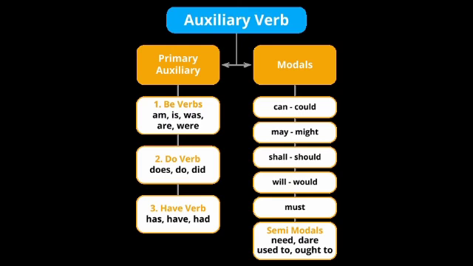So the list of auxiliary verbs: is, am, are, was, were, have, has, had, do, does, did, will, would, shall, should, can, could, may, might, must, need, dare, used to, ought to. These are of two categories, primary auxiliaries and modal auxiliaries.